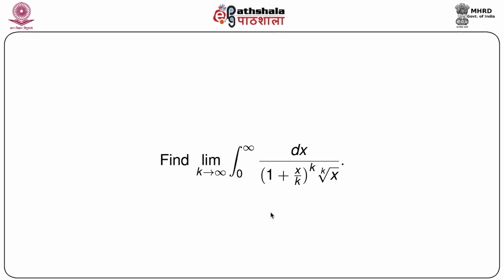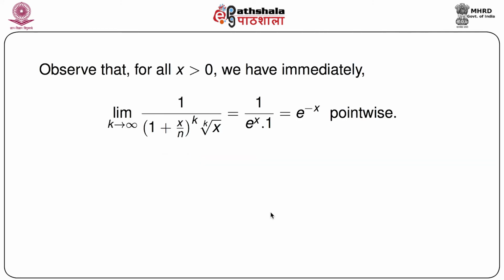So let us try to find the limit as k goes to infinity of the integral from 0 to infinity of dx by (1 plus x by k) whole to the power k into the kth root of x. So this is slightly more complicated than the previous one, because here in the denominator we have x to the power 1 by k. But again, we should proceed similarly as in the previous problem.